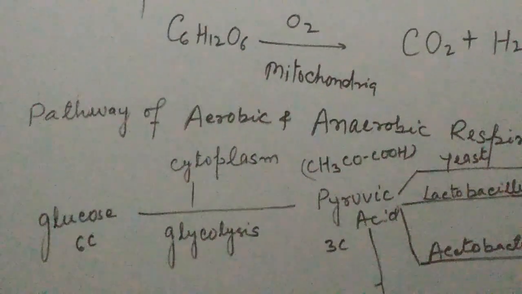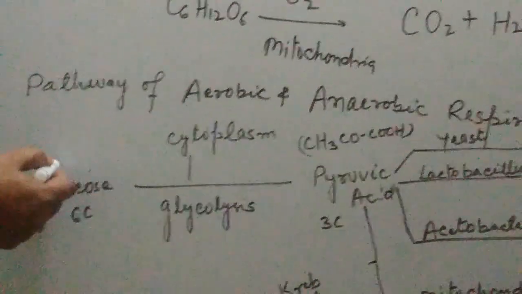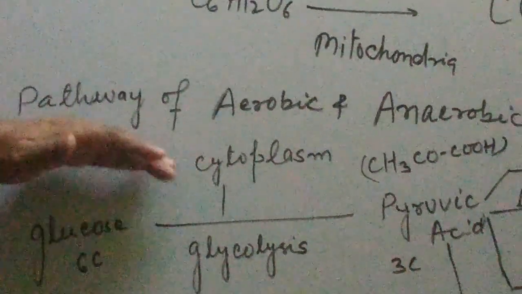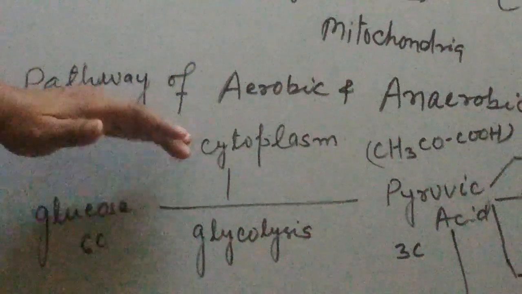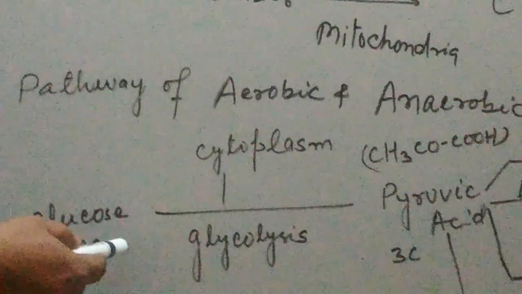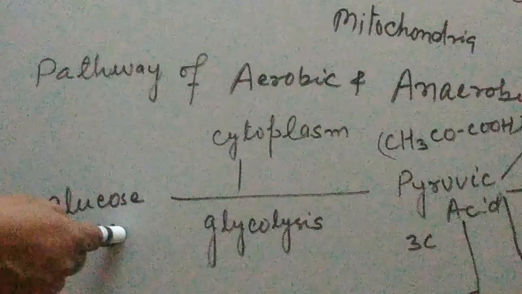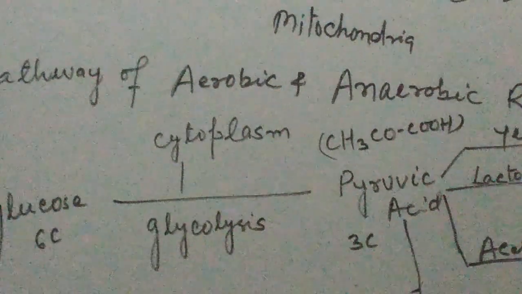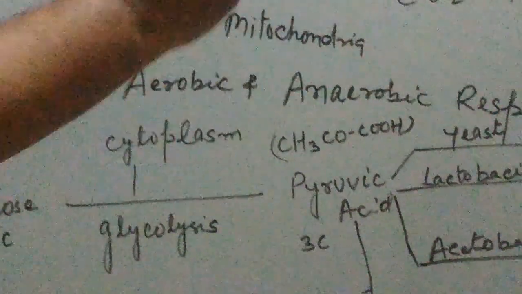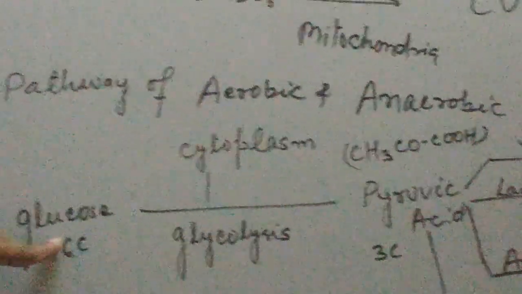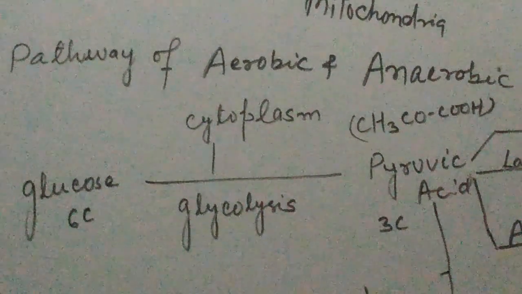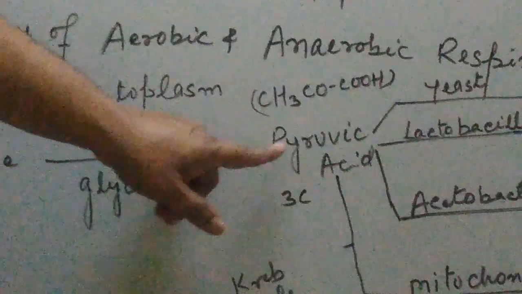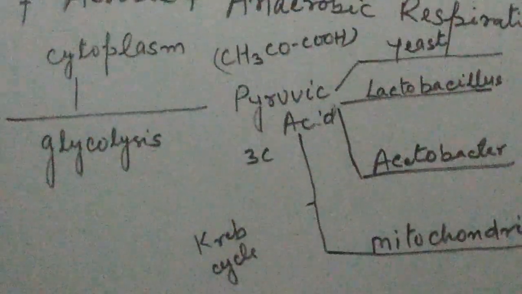Basically, the glucose molecules come into the cytoplasm. That pathway is also called cellular respiration. The glucose molecules go into the cytoplasm, and in the cytoplasm they are converted into pyruvic acid. Glucose is a 6-carbon compound, and the 6-carbon compound is broken down into pyruvic acid, and pyruvic acid is a 3-carbon compound.